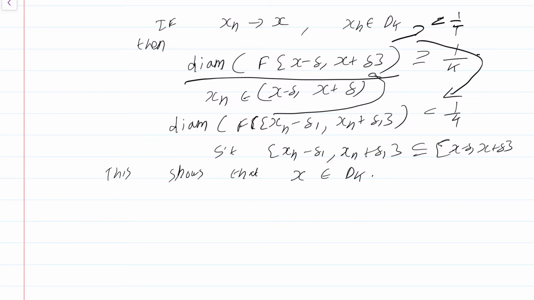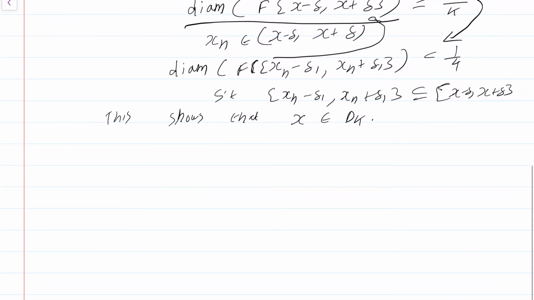Okay, so this shows, and in fact that's done. I don't even have to write any more. So each D_k is closed, and we are done. That was a rather easy proof. All we had to observe was that these oscillations behave nicely with respect to taking limits.